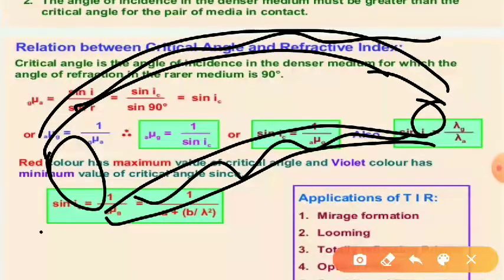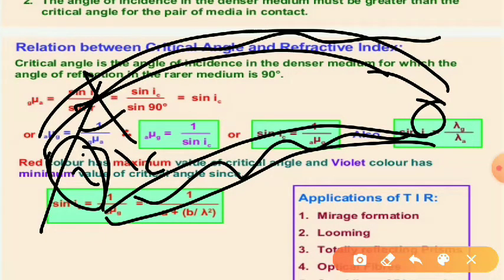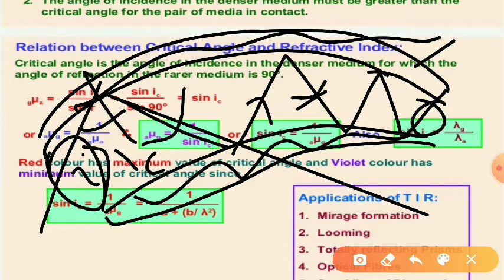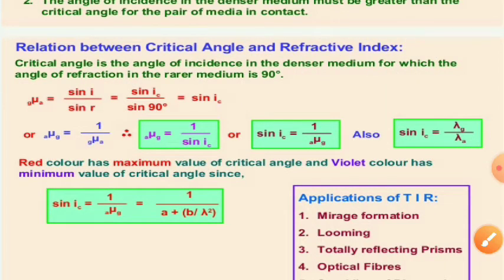So if a ray of light is incident at an angle greater than critical angle, here it is passing, this is lower refractive index, this is higher, so it is passing from denser to rarer, and is incident at an angle greater than critical angle, it gets reflected back in the same medium. So in this way, due to total internal reflection, it suffers multiple reflections within it and travels from one point to another point. This is how optical fiber works for sending electromagnetic waves from one point to another.